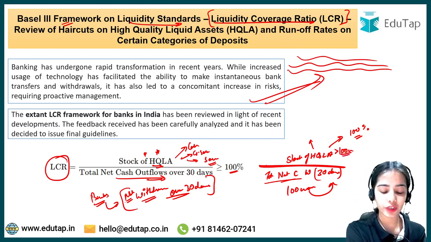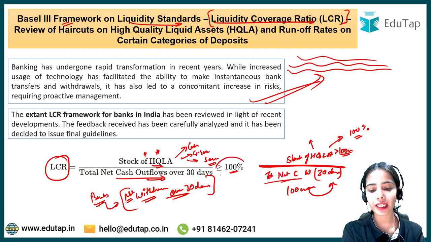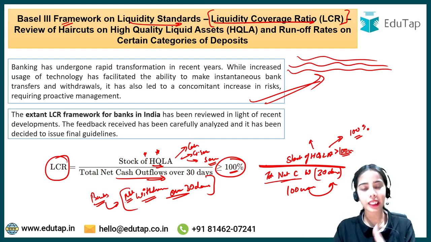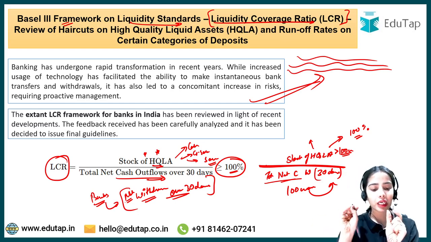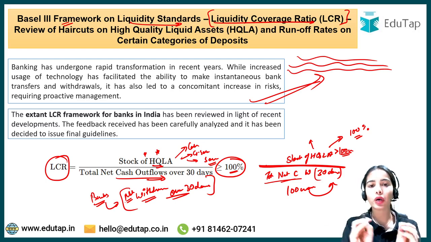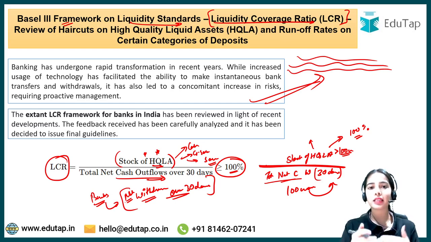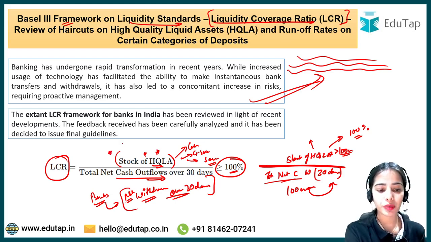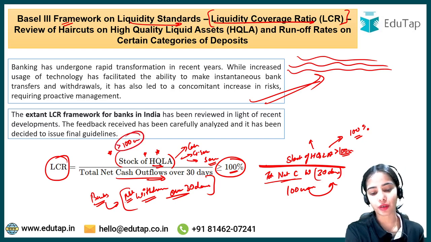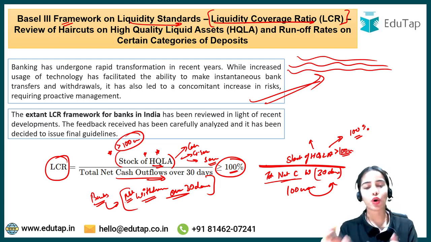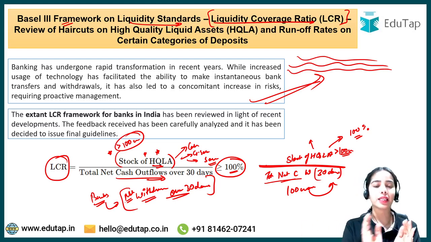That's why the liquidity coverage ratio should be equal to or greater than 100%. If the total net cash outflow of the bank over the 30-day time period is going to be 100 crores, the stock of high quality liquid assets that the bank is keeping should also be 100 crores or more. So there should be 100% coverage of the net cash outflows over the 30-day time period. This is the liquidity coverage ratio.